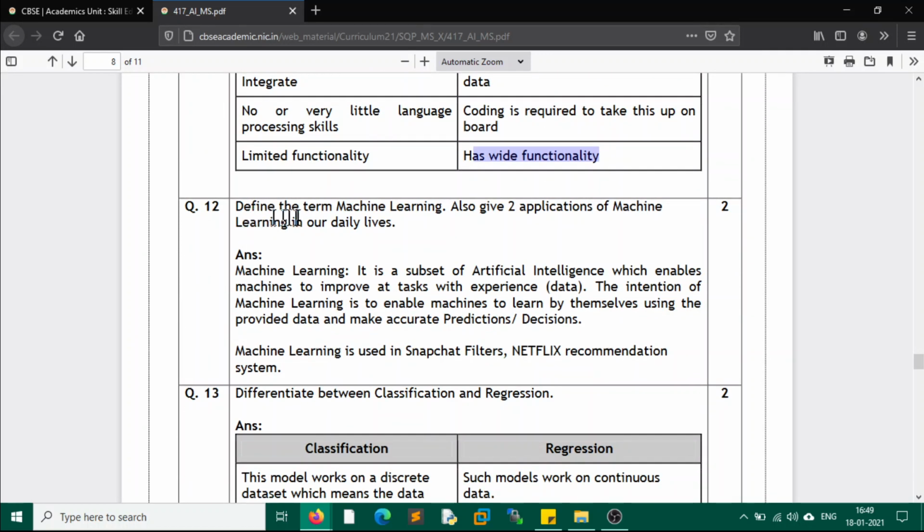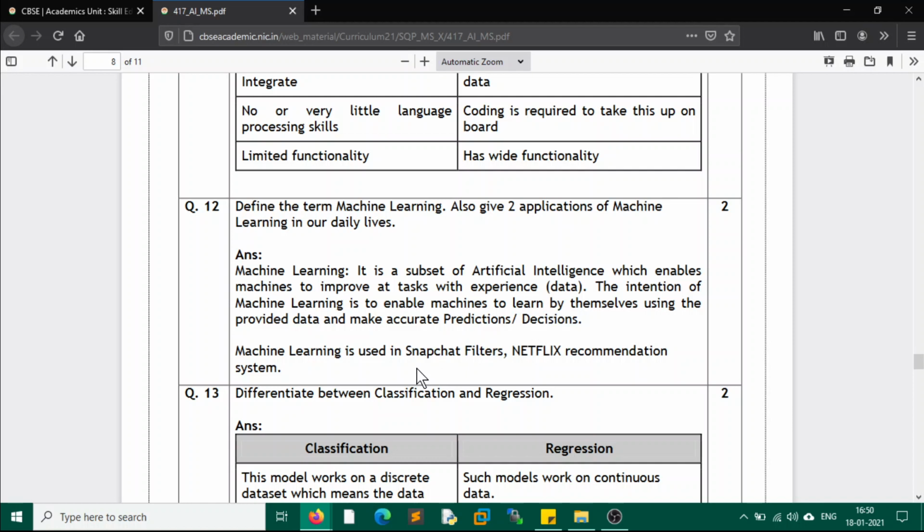Next question, question number 12. Define the term machine learning. Also, give two applications of machine learning in your daily lives. ML or machine learning is a subset of artificial intelligence. So this is the first sentence. Whether it be ML, DL (deep learning), or computer vision, all these are subsets of AI, which enables machines to improve at a task with experience, that is, data. The intention of machine learning is to enable machines to learn by themselves using the provided data and make accurate predictions or decisions. Machine learning is used in Snapchat filters. They are just examples of use. We use machine learning.